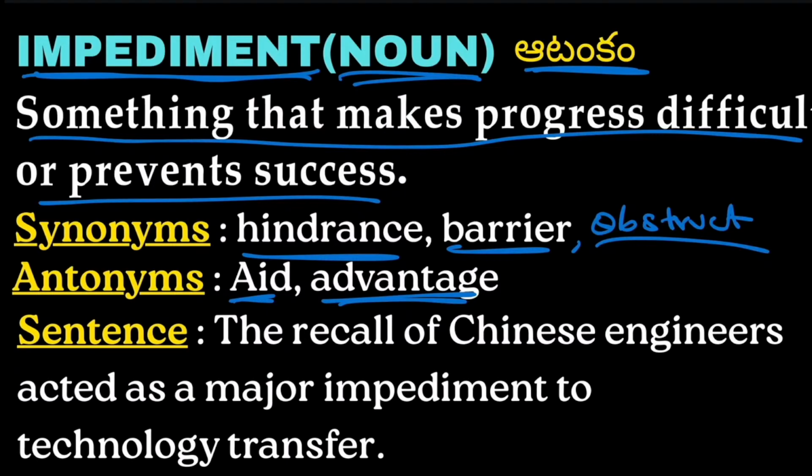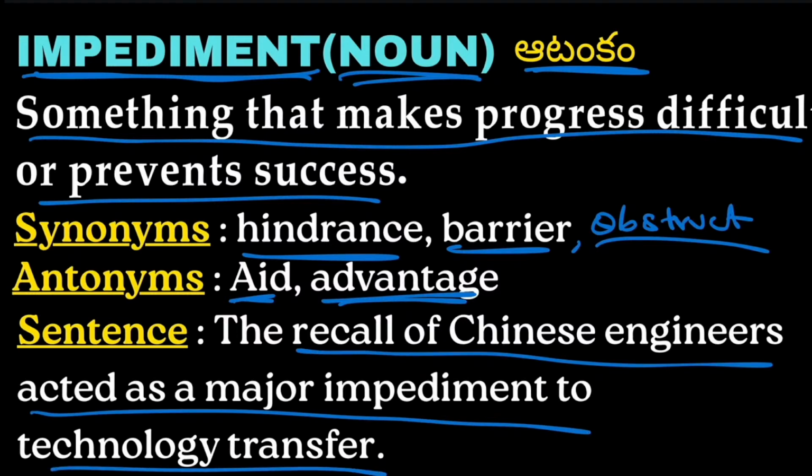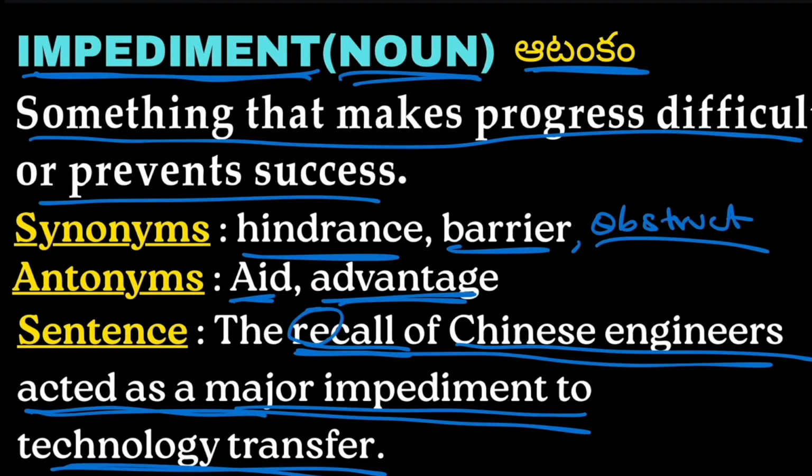Example: the recall of Chinese engineers acted as a major impediment to technology transfer. The recall, call in the sense of calling, recall in the sense of calling again, of Chinese engineers acted as a major impediment. So the recall of the Chinese engineers acted as a great barrier to technology transfer.